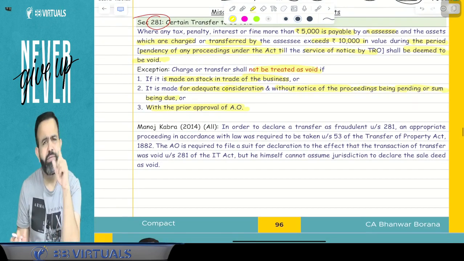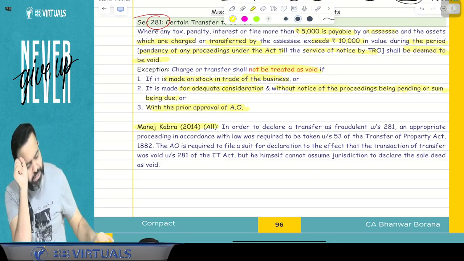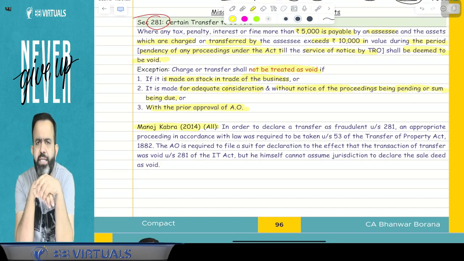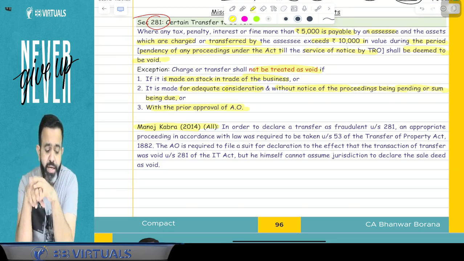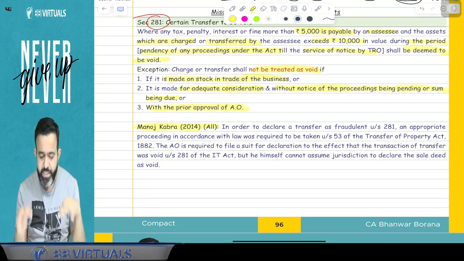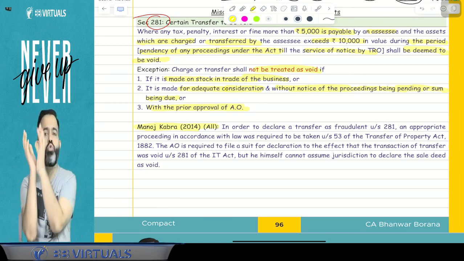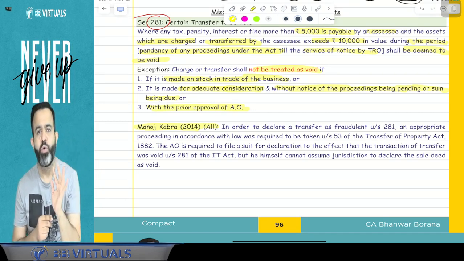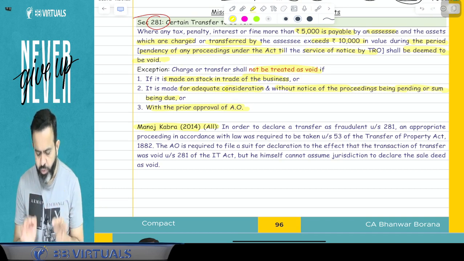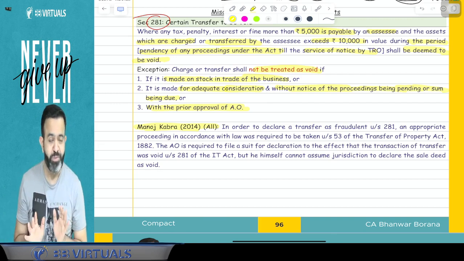Yes. Now there is one case law of Manoj Kabra, Allahabad High Court. Question is that, suppose for an example, I have transferred an asset to someone during the pendency of assessment. Department can say that it is a void transfer. They have the power. But the question is, can the AO himself treat that transfer as void, or should he request the court and the court will declare that transfer as void? The right answer, in the Manoj Kabra case law, Allahabad High Court says that the court will decide that that transfer is void or not.